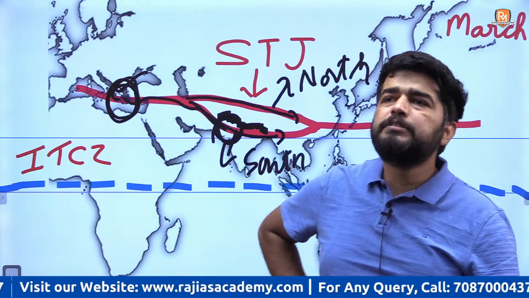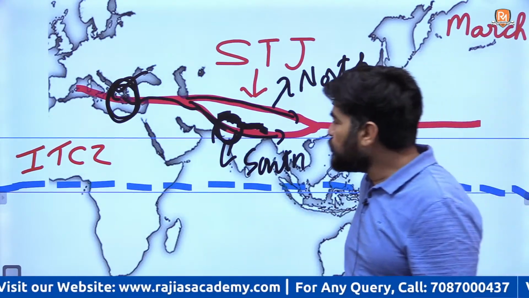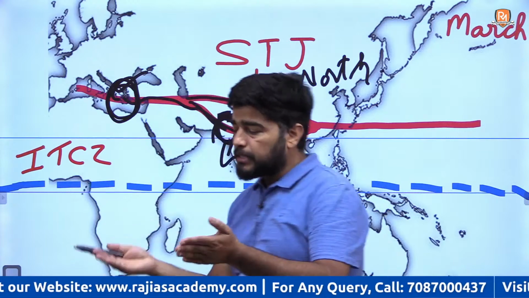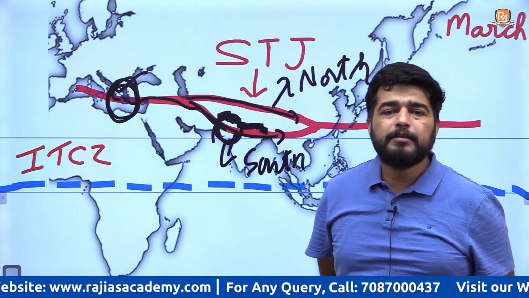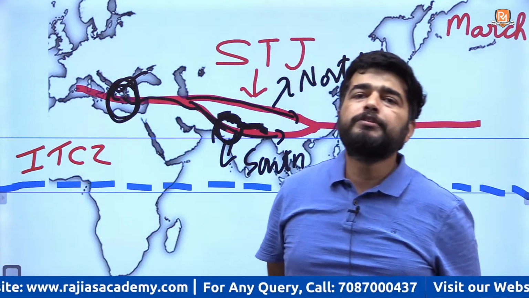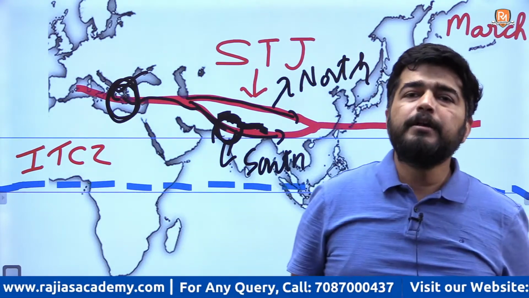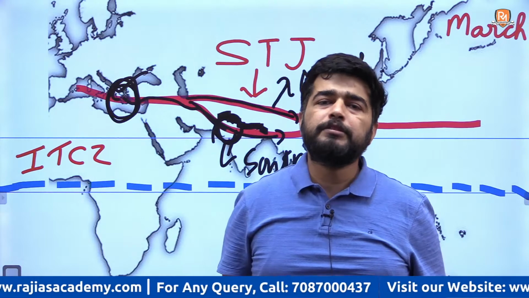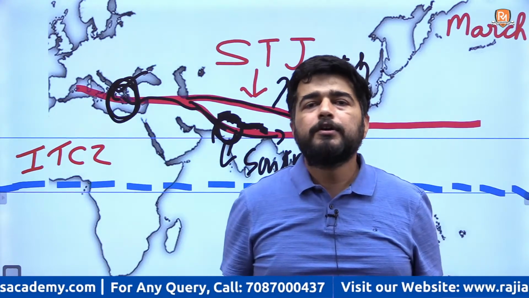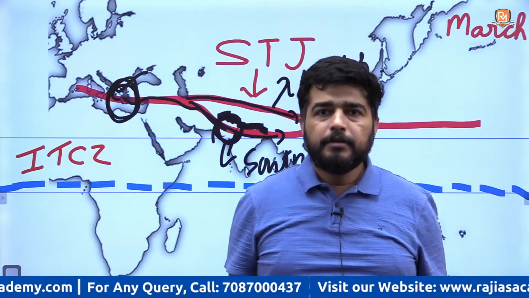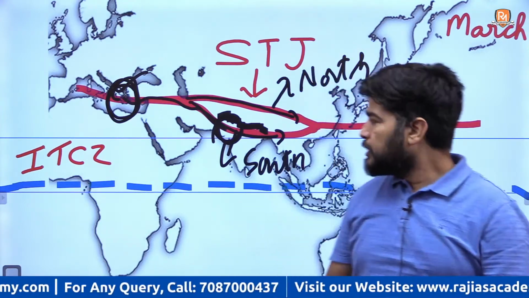So what happens in April, May, due to slowly the sun's apparent movement towards the Tropic of Cancer? ये आपको पता है सबको. During the summer solstice, what happens? There is apparent movement of the sun towards the Tropic of Cancer, due to which what happens?